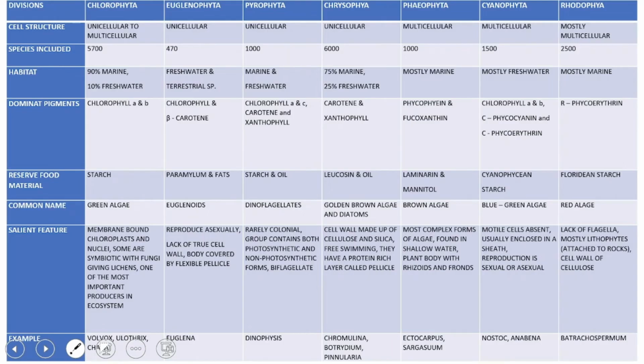Then comes Phaeophyta. Phaeophyta has a multicellular cell structure. 1000 species are included in Phaeophyta. They are mostly marine. Phycophaein and fucoxanthin are their dominant pigments. The reserve food materials are laminarin and mannitol. They are commonly known as brown algae, the most complex forms of algae, found in shallow water. The plant body has rhizoids and fronds.